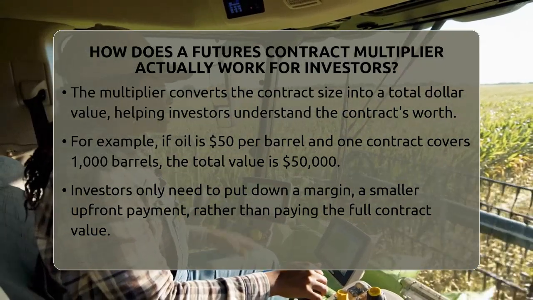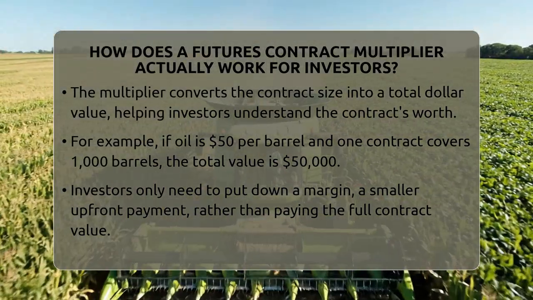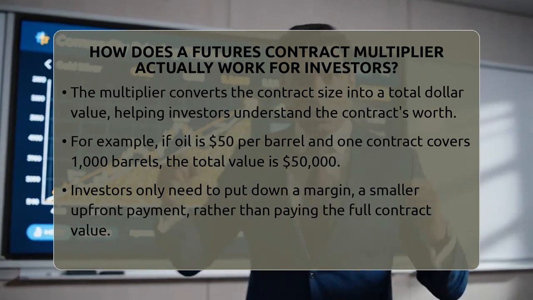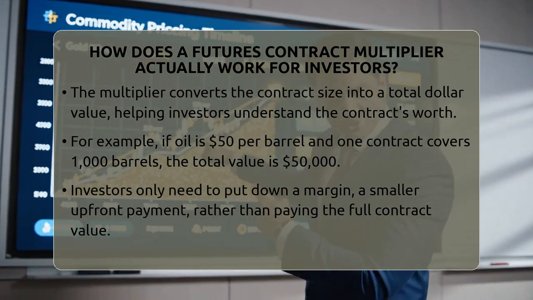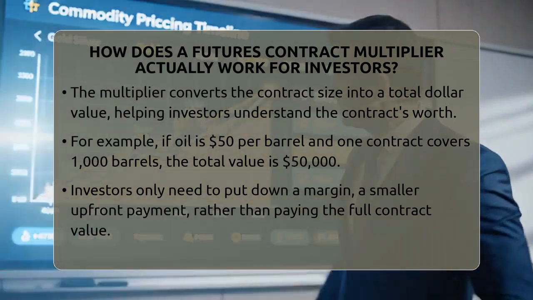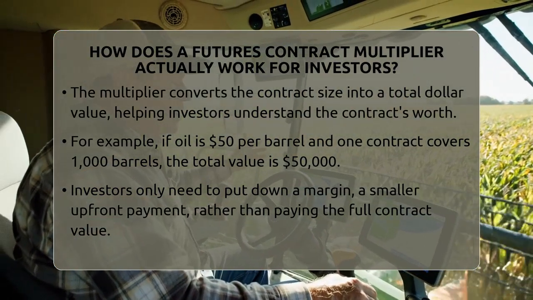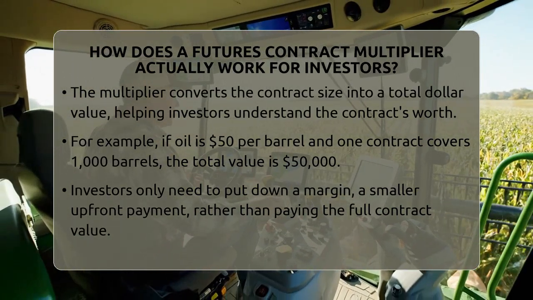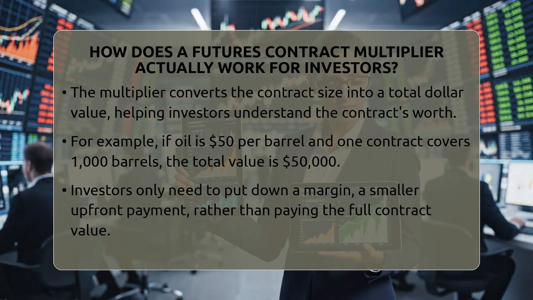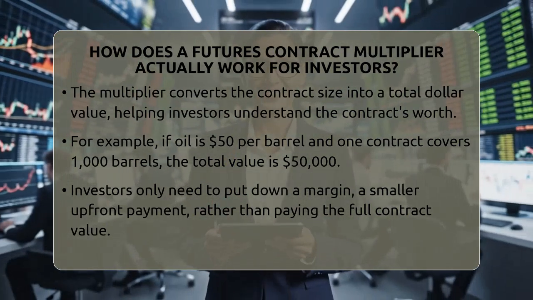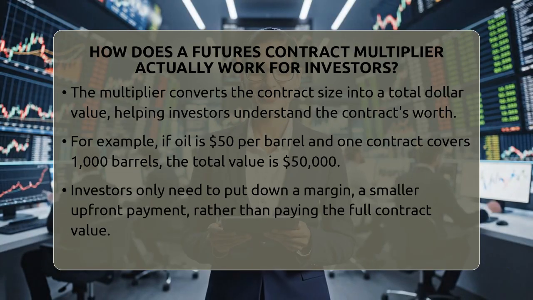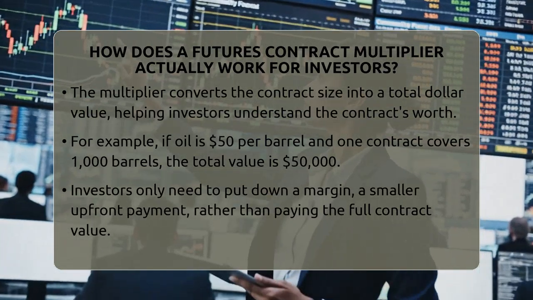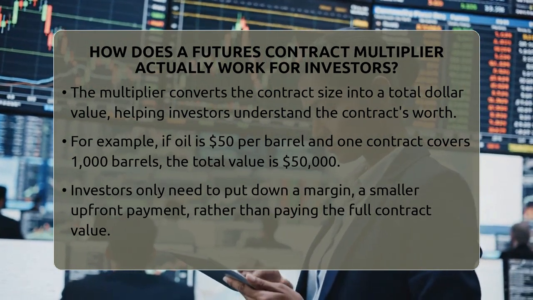The futures contract multiplier takes this contract size and turns it into a number that helps you see the total value of the contract. So, if crude oil is trading at $50 per barrel, and one contract covers 1,000 barrels, then the total value of that contract is $50 times 1,000 barrels, which equals $50,000. This means that one futures contract controls $50,000 worth of crude oil, even if you don't pay all that money upfront. Instead, you only need to put down a margin, which is a smaller amount required by the exchange.